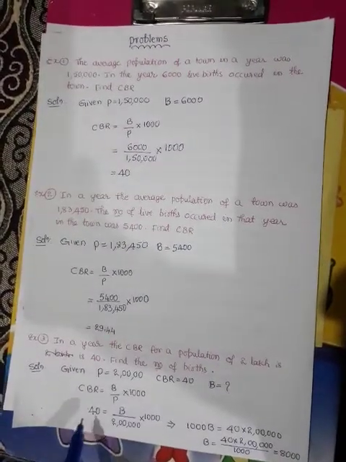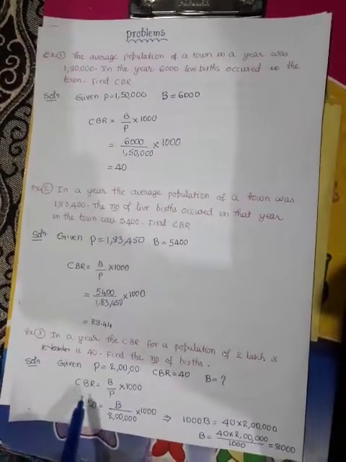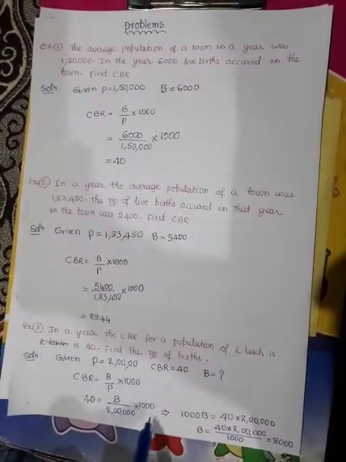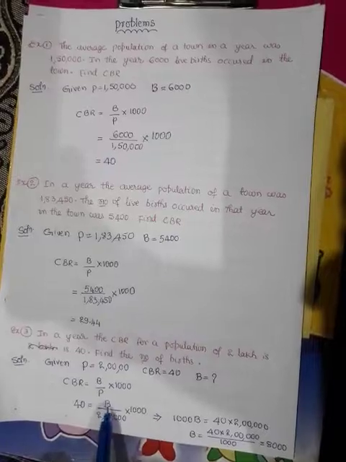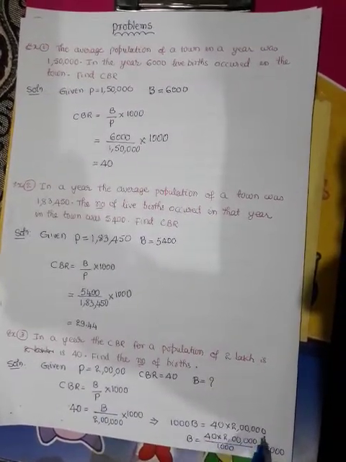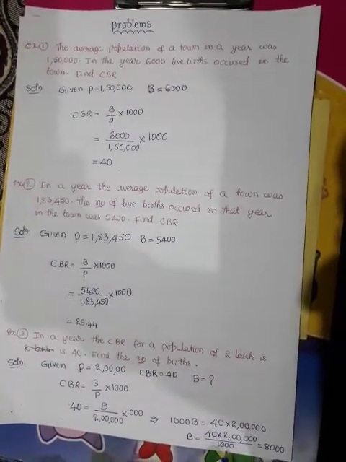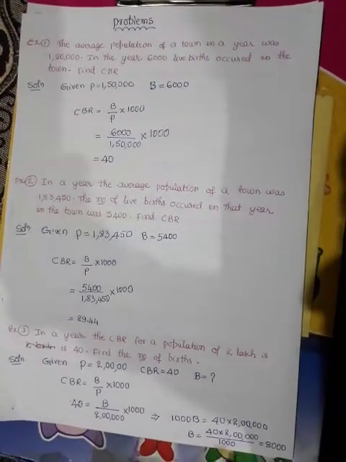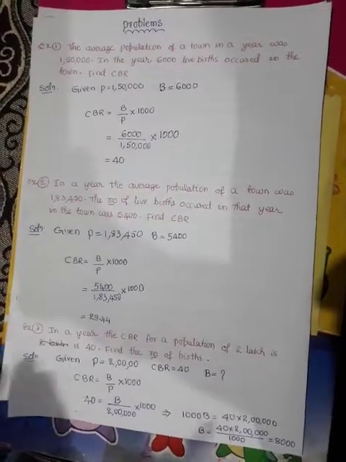So the same formula we have to use. CBR is equal to B by P into 1000. Here CBR is given: 40 is equal to B divided by 2 lakh into 1000. By cross multiplication, 1000B is equal to 40 into 2 lakh. Therefore B is equal to 40 into 2 lakh divided by 1000. Using the calculator, if you simplify, you will get 8,000. B is equal to 8,000.